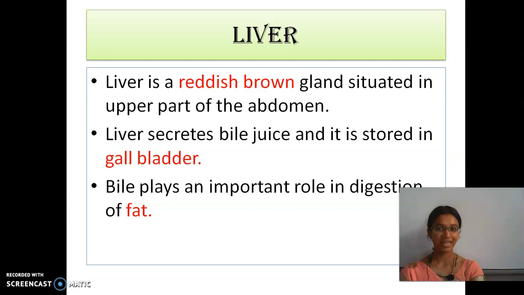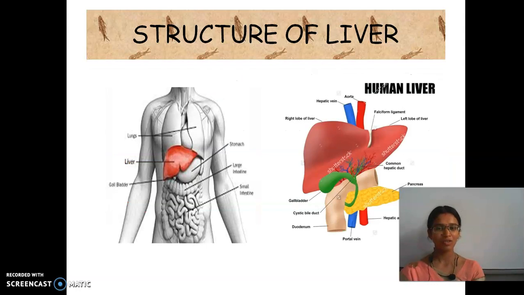The liver is reddish brown. It secretes bile juice, which is stored in the gallbladder. Bile helps in the digestion of fat. Clear? So see here, this is the structure of the liver. Mouth is there, then the esophagus, the heart, leave it separately, and then here is the stomach, and here is the liver. The liver secretes the bile juice and it is transmitted to the small intestine.